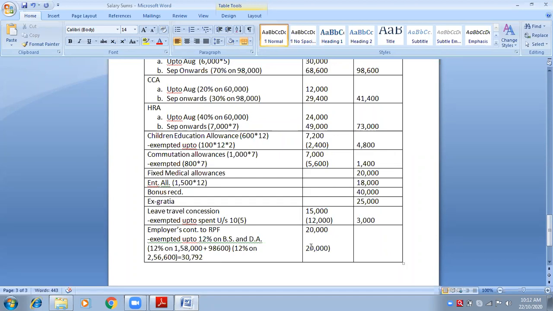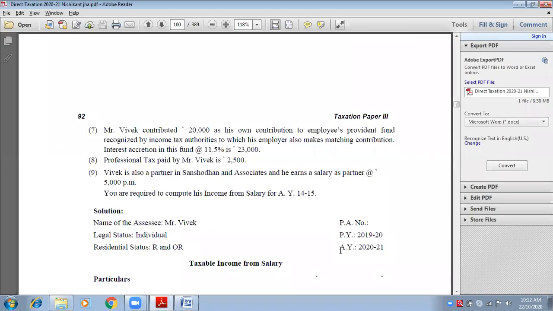30,792 is the exemption, but we cannot give him the exemption limit more than the amount that has been received by him. Therefore, what amount will be exempted? Equal to what he has been receiving. 20,000 he has been receiving from employer. So 20,000 will be exempted. Is it clear?